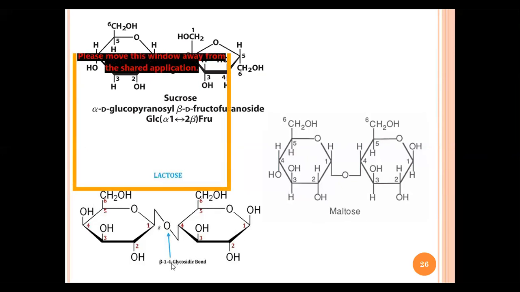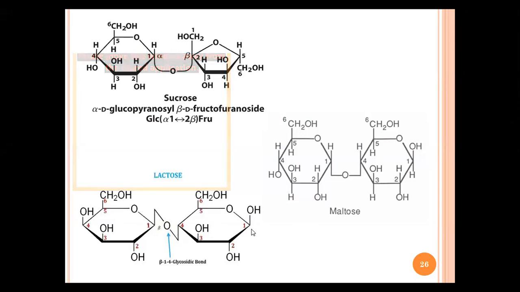The same happens in the case of lactose. You can see here the first carbon of glucose and here the fourth carbon of the second galactose, and that's how they interact and form a glycosidic bond. However, the OH and H on the first carbon are now free to interact with the next molecules, and that's why they are called reducing sugars.